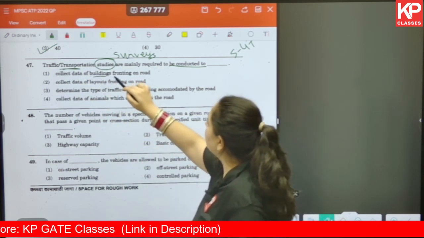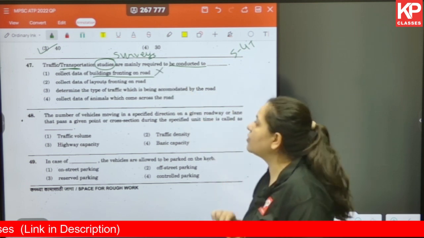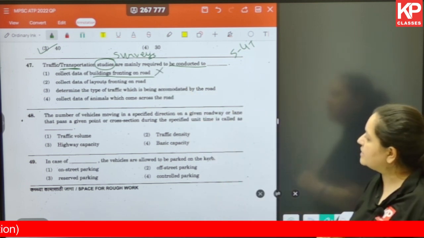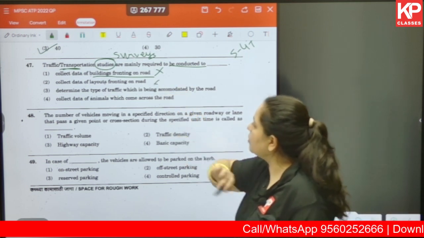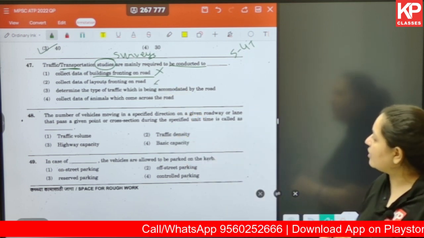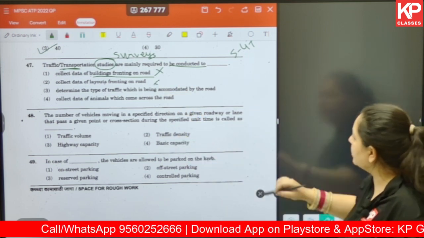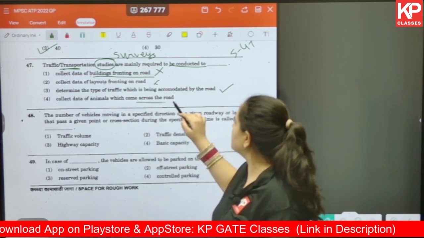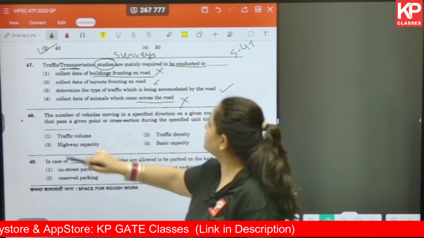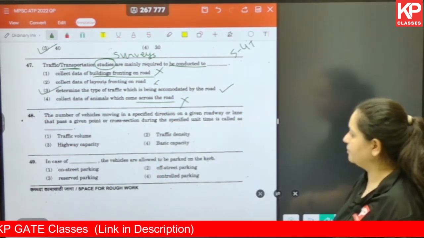So this buildings fronting on road would be wrong in that particular case. The second one, collect data of layouts fronting on road. Again, this is wrong. Determine the type of traffic which is being accommodated by the road. Yes. And collect data of animals which come across the road. Again, wrong. So the correct answer for us is option number 3.